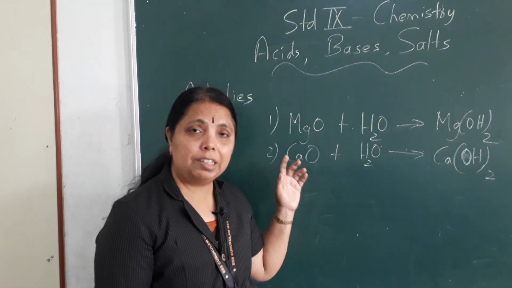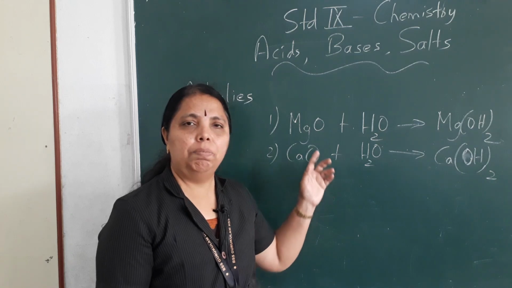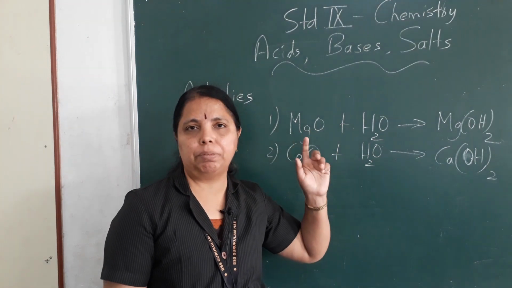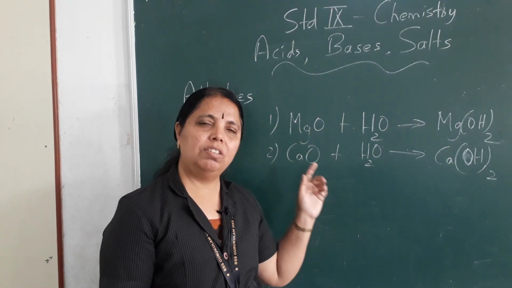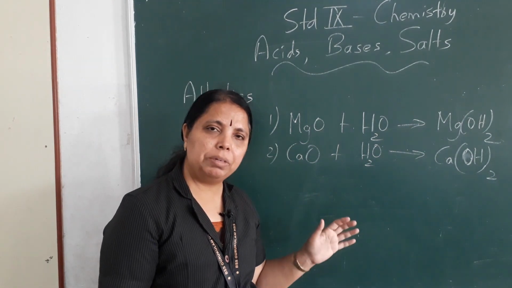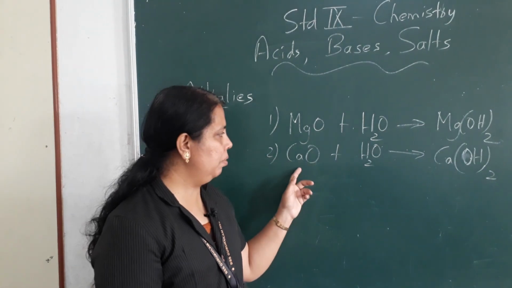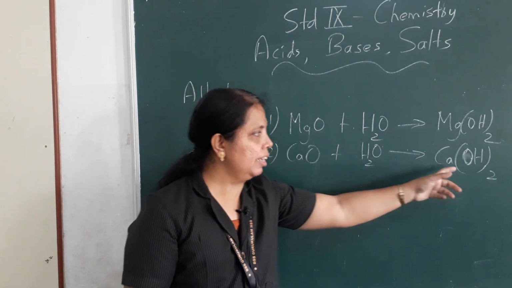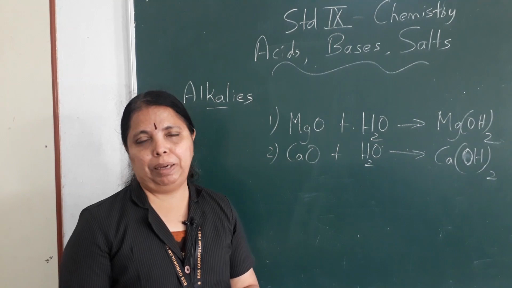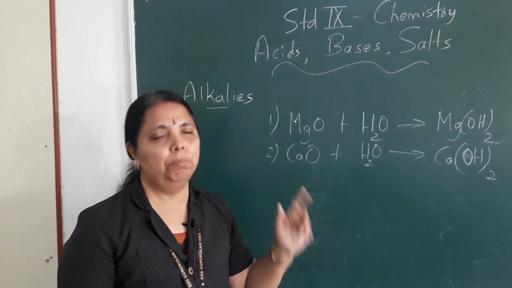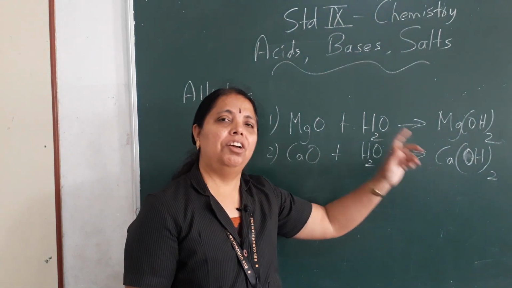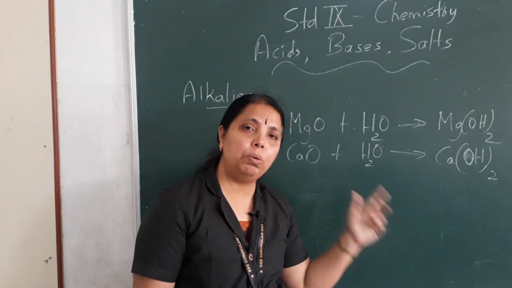Clear? In an experiment, water is added to magnesium oxide powder and we dip red litmus paper in it. What is the change observed in the red litmus? Yes, it will turn blue. Red litmus changes to blue in color. The same thing happens here. When we dip red litmus paper in calcium hydroxide solution, the color changes from red to blue. So in the case of hydroxide solutions, red litmus paper turns blue.